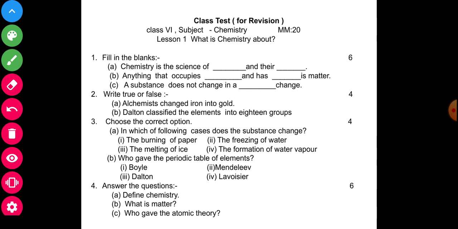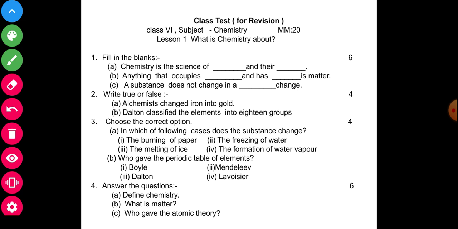Second question, write true or false. Subpart A: alchemists change iron into gold. You will mark whether it is true or false. B: Dalton classified the elements into 18 groups. You will mark whether it is true or false.